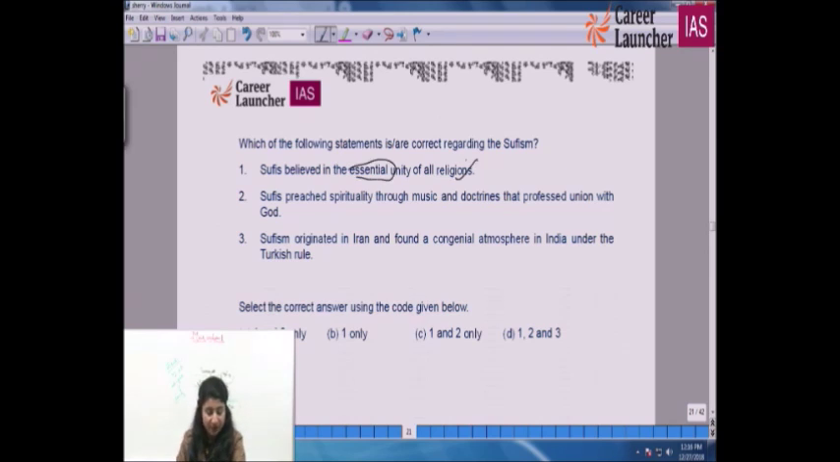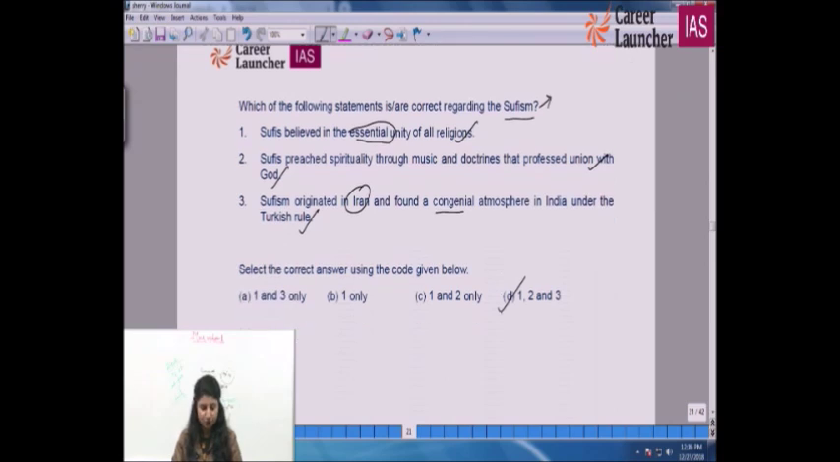Yes, 100%. It is not an extreme statement because it belongs to one section. That was their school of thought. Sufism is a school of thought of Islam which says that everybody is completely one. They praised spirituality through music and doctrines that professed union with God. So they believed in only one God and in union with God. Sufism originated in Iran and found a congenial, that is very amicable, friendly atmosphere in India under Turkish rule. So D for doctor is the right option. Good?